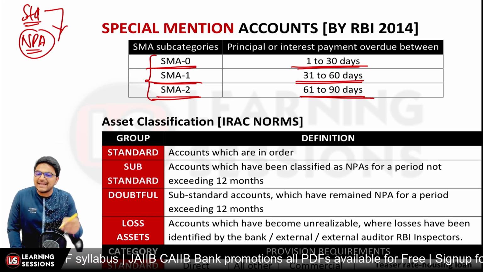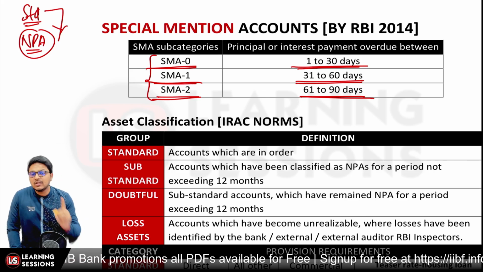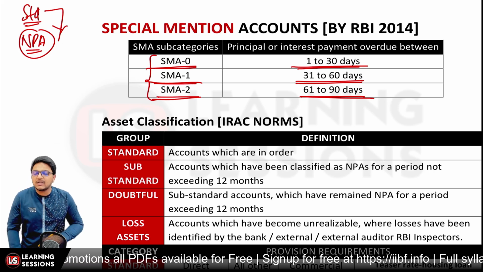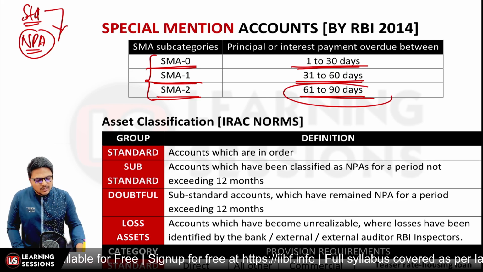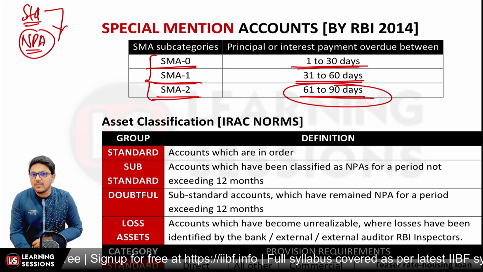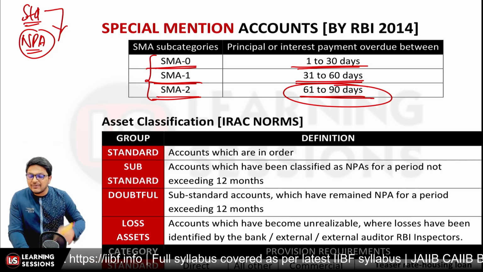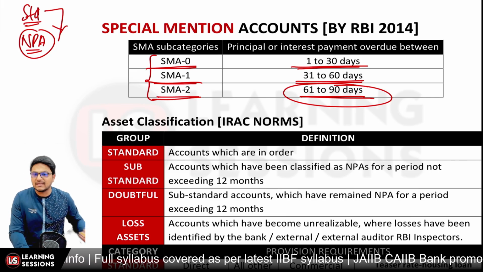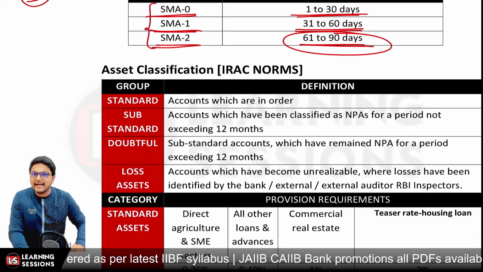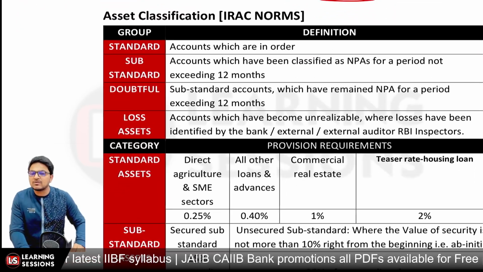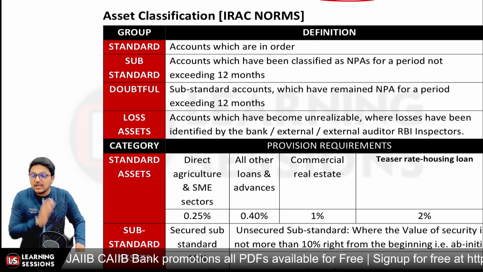Even if the account is under the SMA 2 category, the account is still in the standard category, and the loan account will attract the provision norms as per the standard category only. Only after 90 days, when the account is categorized as a non-performing asset, will it attract the provisions related to non-performing assets, right? So we have standard assets, non-standard assets, and accounts which are in order, and SMA types are the subtypes of standard accounts only, which are showing signs of irregularity, right?